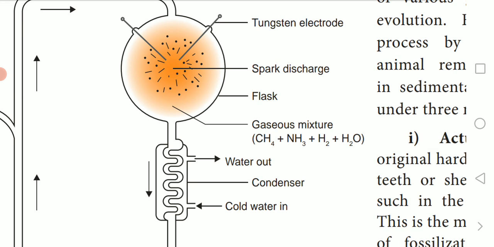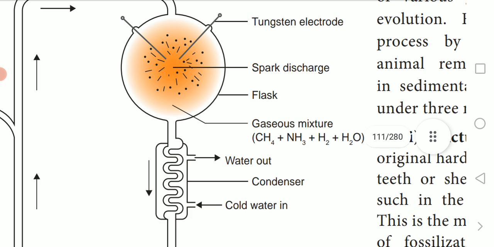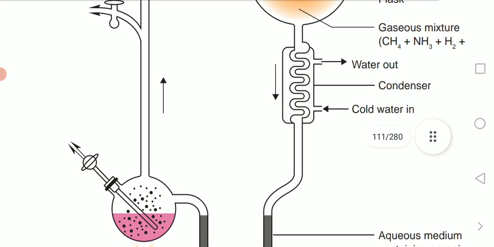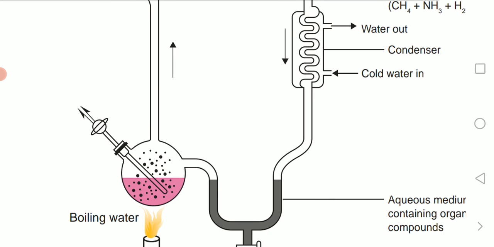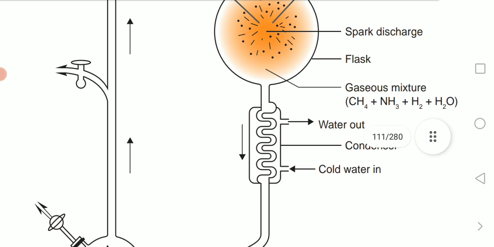A small flask was kept boiling with steam emanating from it. Here is the small flask, and the steam comes out from it. It was made to mix with the mixture of gases here.